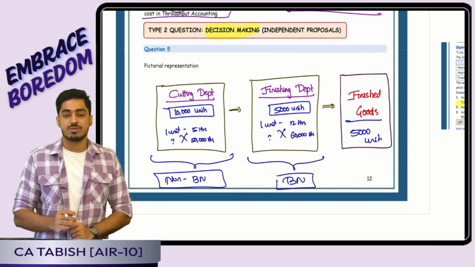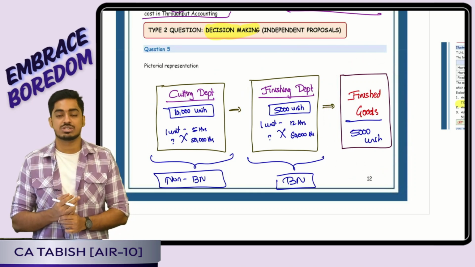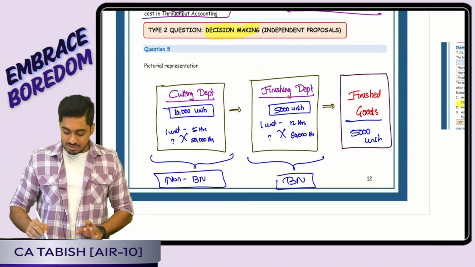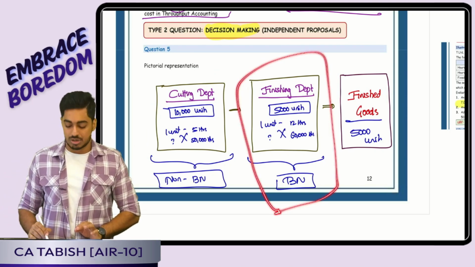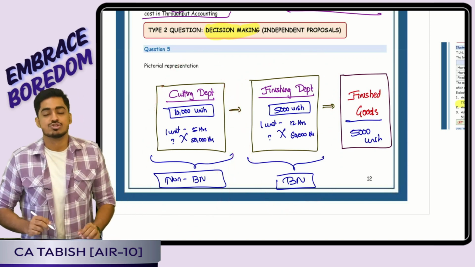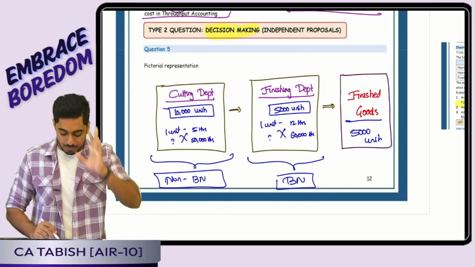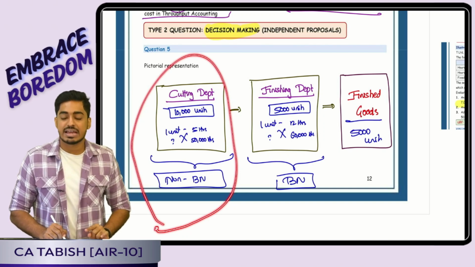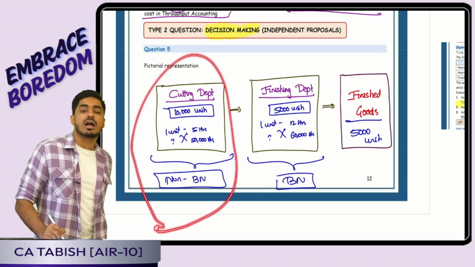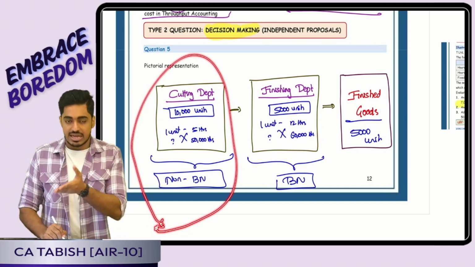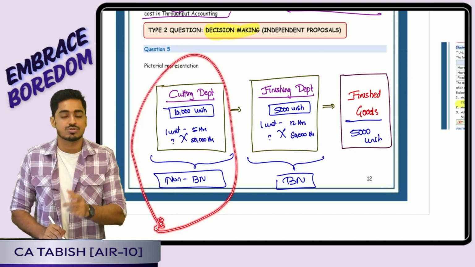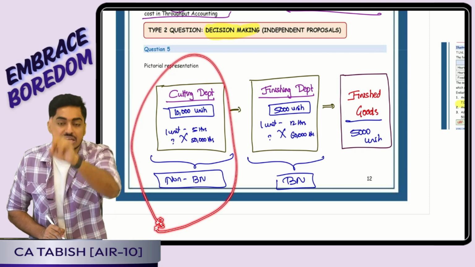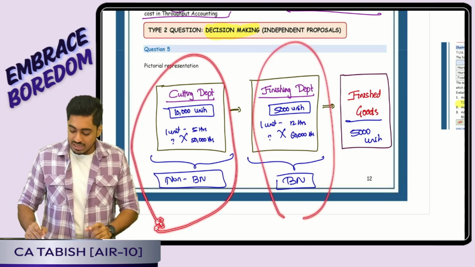Now tell me, the first step for a decision making question is to identify what is a bottleneck and what is a non-bottleneck. Tell me students, what is the bottleneck? Finishing is my bottleneck, cutting is my non-bottleneck. So if anyone comes up with a proposal to enhance the capacity of a non-bottleneck, will I undertake that assignment? No. I will tell them to their face that my current capacity itself I am not in a position to use. What will I do by enhancing my capacity? That means I will think about enhancing capacity only in my bottleneck.